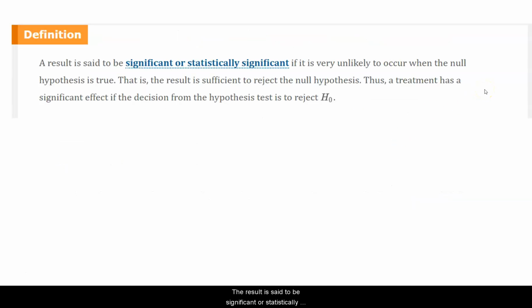The result is said to be significant or statistically significant if it's very unlikely to occur when the null hypothesis is true. And in this case, a sample mean is very unlikely to occur when the null hypothesis is true. Now, that is, the result is sufficient to reject the null. So we throw this term around. What we want is the null to be rejected, and we want statistical significance. So this is something that we have to live with in the social sciences.